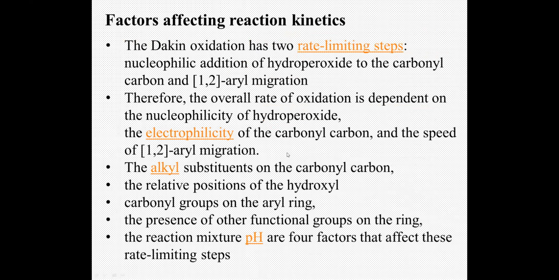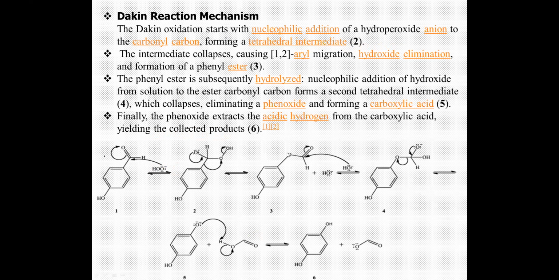So the third step is the hydrolysis of the phenyl ester. Once OH minus attacks here, it undergoes hydrolysis to give the corresponding phenoxide ion and a carboxylic acid. The phenoxide abstracts the carboxyl H from the carboxylic acid and gets converted into phenol, and the carboxylic acid becomes the carboxylate ion. So this is the mechanism.